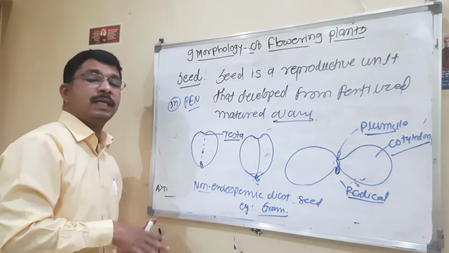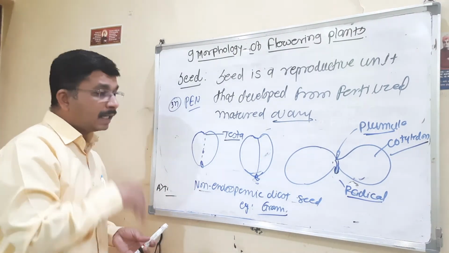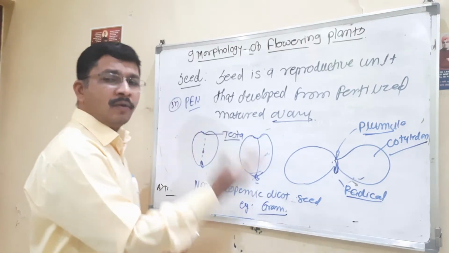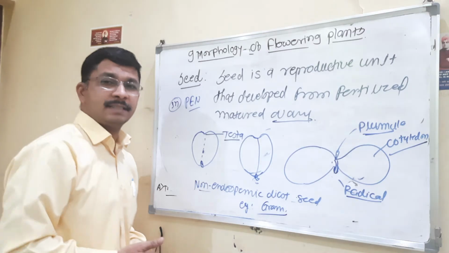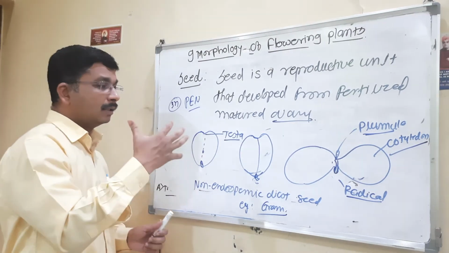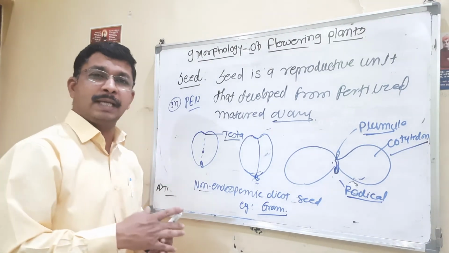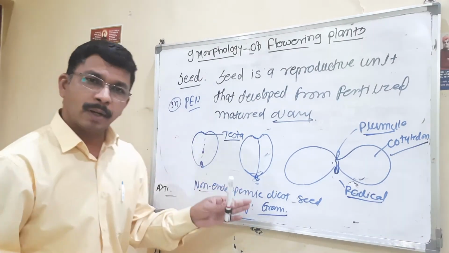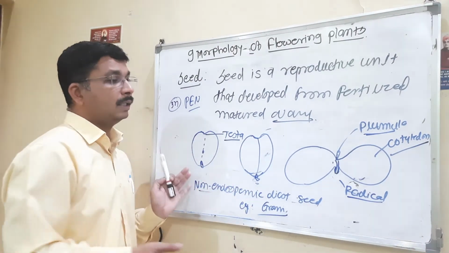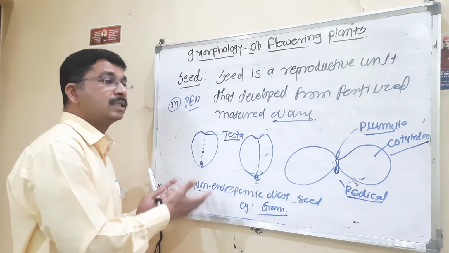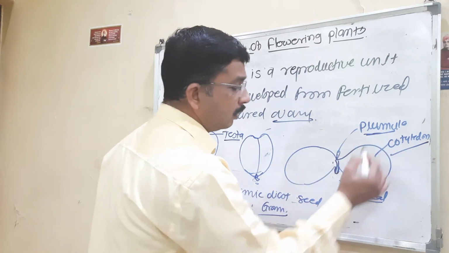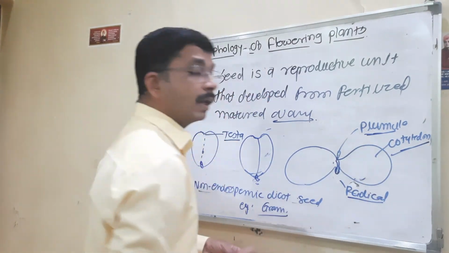In some seeds, that endosperm is partially utilized for the development of the embryo, and that's why we call it an endospermic seed. Here the endosperm is fully utilized, that's why we call it a non-endospermic seed. Here we find plumule, cotyledons, and radicle.